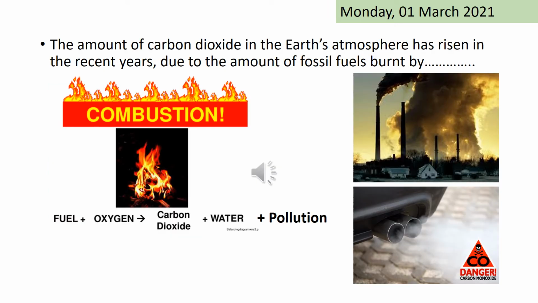Right, so on this slide you can see that gases or smoke are released from factories and also from cars. Cars release a very poisonous gas known as carbon monoxide, and factories also release poisonous gases that can lead to acid rain. Both are very harmful to human beings and also to the earth itself.